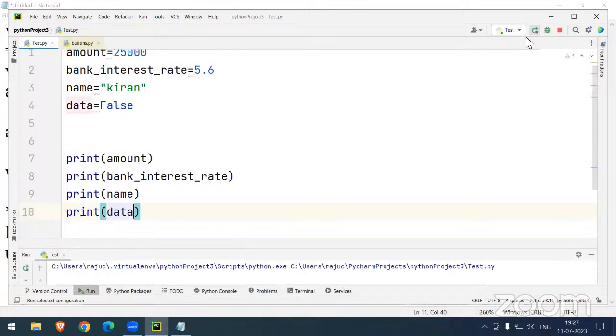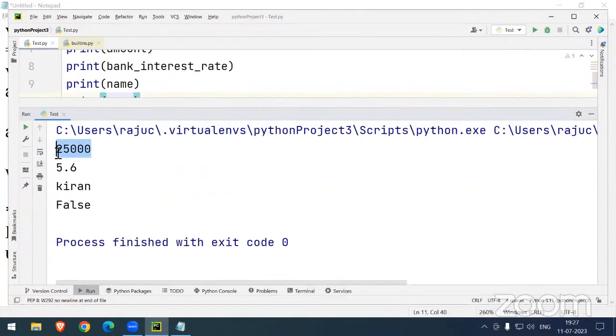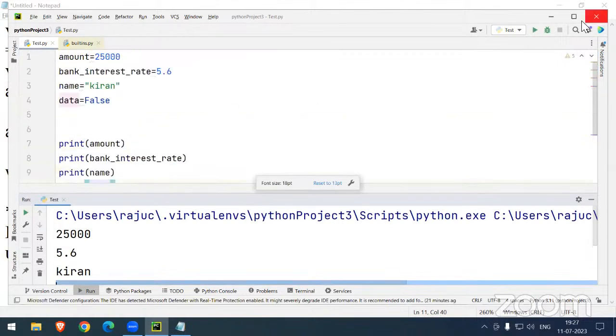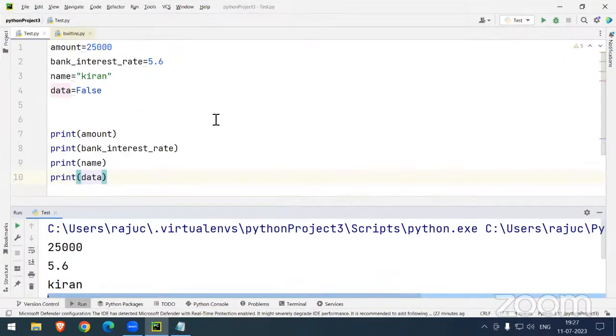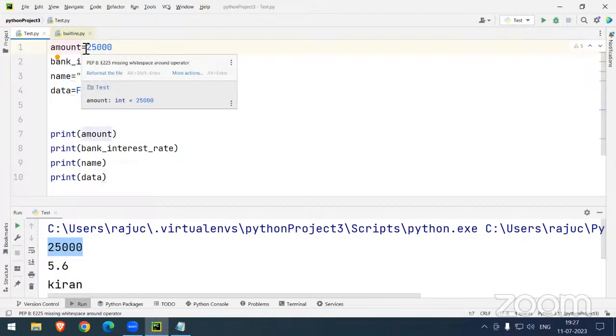Now we can see how nice it is, you see. You can see this. 25,000 perfect, 5.6 perfect, Kiran is perfect, False is perfect. Now we can see, sir, exactly how you have defined it here, the same output you are able to see. But one small doubt: how is Python understanding whether it is an integer or whether it is a float? Is Python really understanding or not? I am getting the doubt, sir.